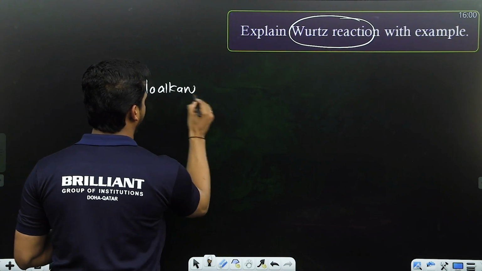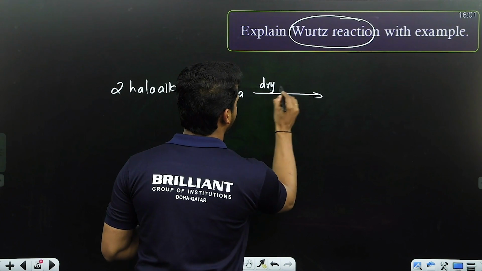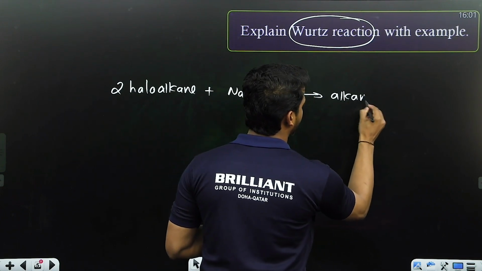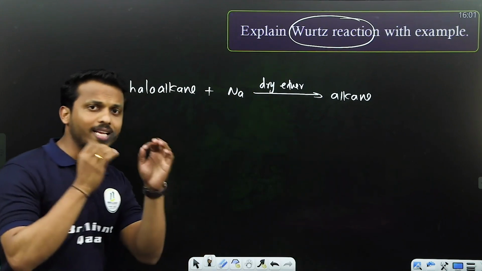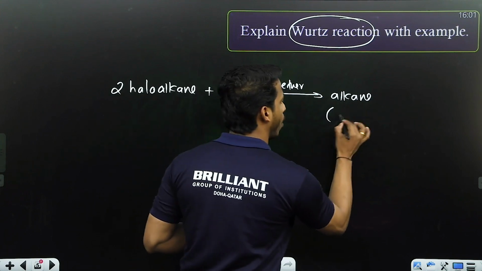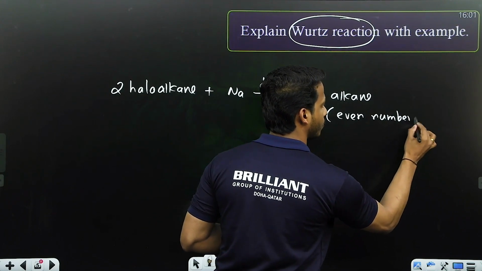Take two haloalkanes, react with sodium in which medium? Dry ether medium. You will get an alkane. So what is that alkane's speciality? All of you try to understand. This alkane always contains even numbered carbon.